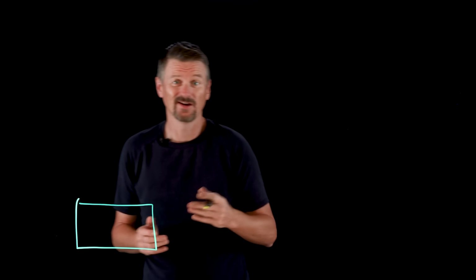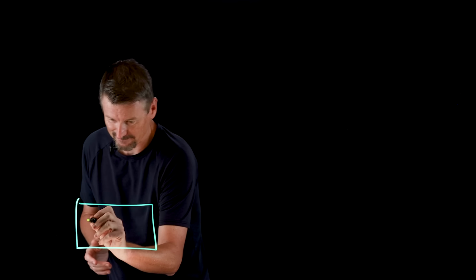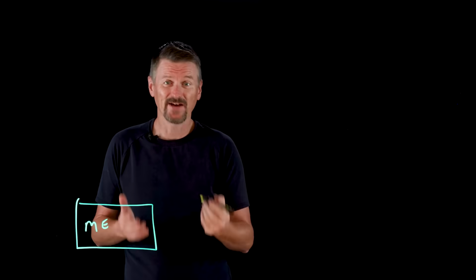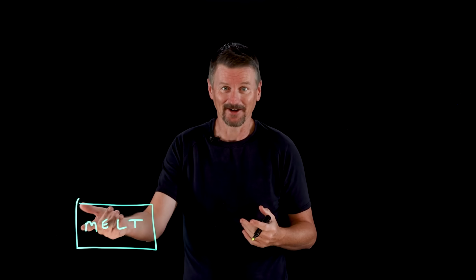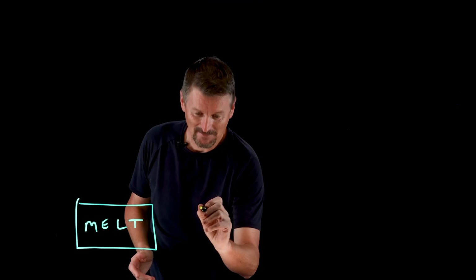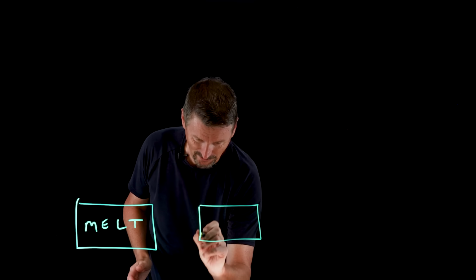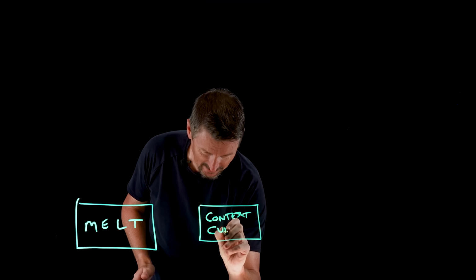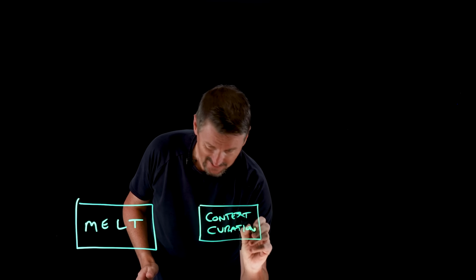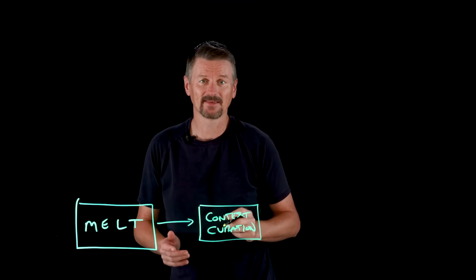So we have here a whole bunch of collected data. We've got metrics and events, we've got logs, and we've got traces. That's actually better known as MELT. And then we've got this thing that I mentioned already called context curation, which is going to take a look at all of this MELT data.